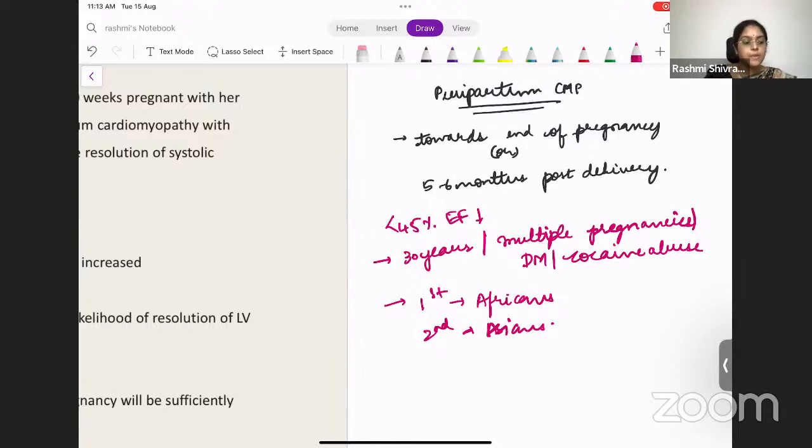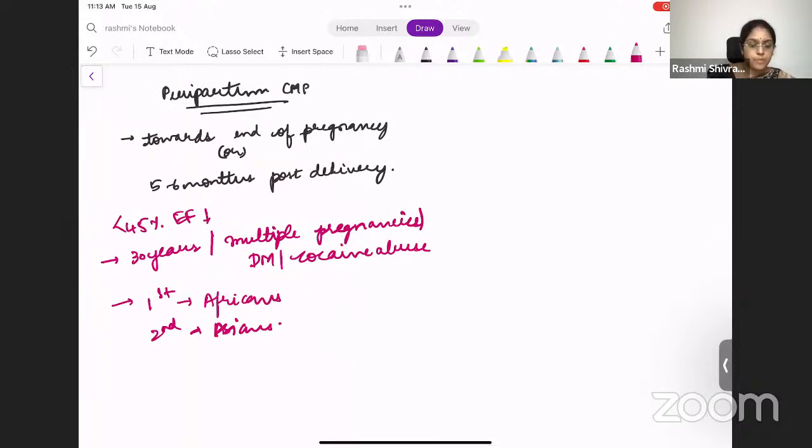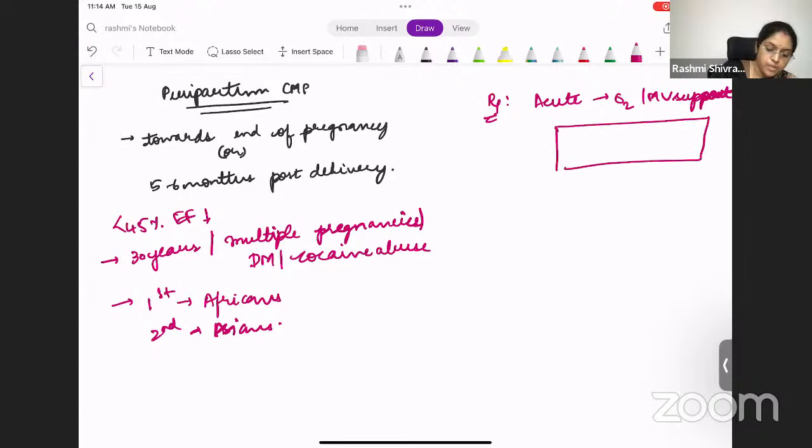So how do you treat this patient with cardiomyopathy? All of you know the treatment will be the same. For acute cases, you give the patient oxygen, symptomatic relief, and mechanical ventilatory support if the patient requires ventilation. And the drug that you must remember in this patient is bromocriptine.